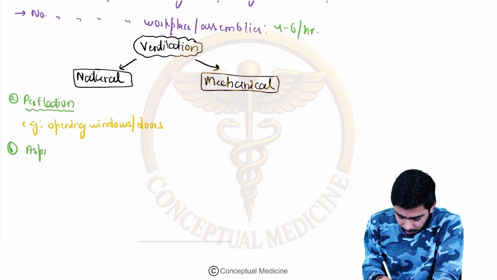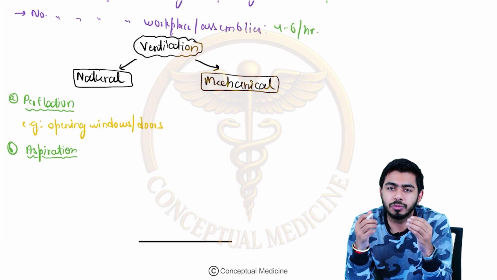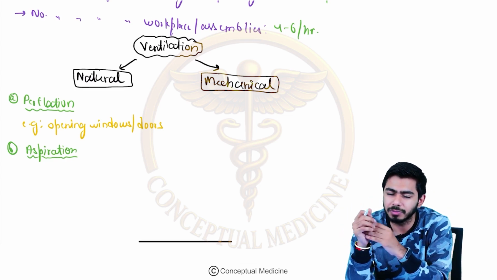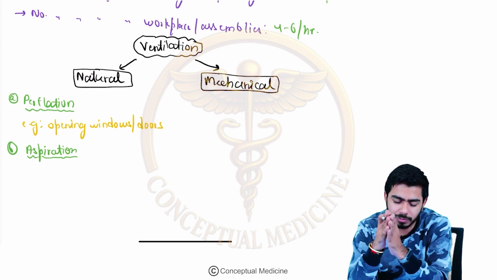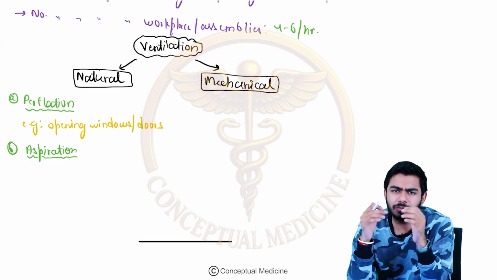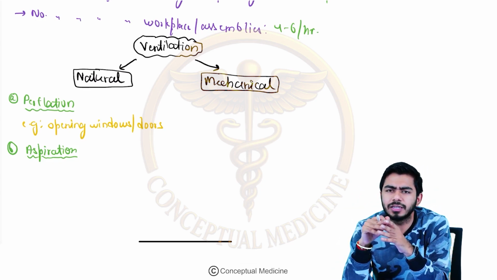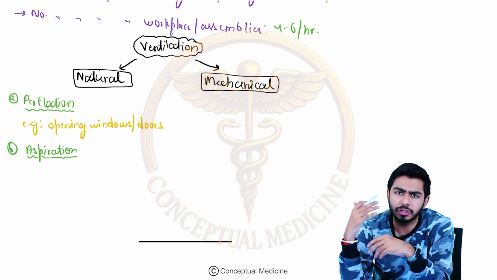So what is aspiration? I know a different kind of terminology is coming to your mind, that if the food content is going into the trachea and the person is actually aspirating, right? That is the thing, but I'm not talking about that here. I'm talking about the ventilation part. So aspiration is when the wind is blowing through some kind of obstruction. Let's say there is a window, and before the window you have put a curtain.